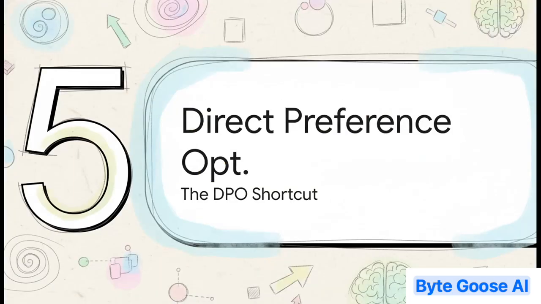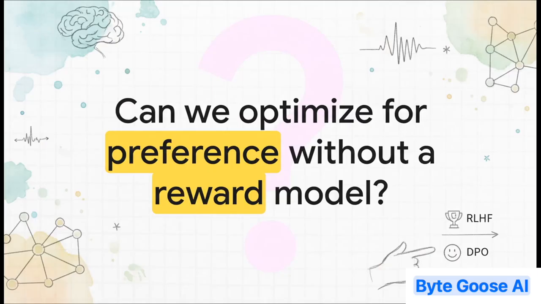So this whole three-stage pipeline, SFT, reward model, then RL, it definitely works. But man, it's complicated, right? You're juggling multiple models, and that RL training loop can be super unstable and a real pain to tune. It's a bit of a beast to manage. And that complexity got researchers thinking there has to be a better way. And the big question they started asking was this: can we do this more directly? Can we optimize for human preference without having to train a whole separate reward model and then run this complicated, clunky RL loop? Can we just cut out the middleman?